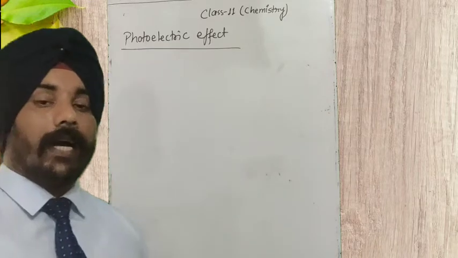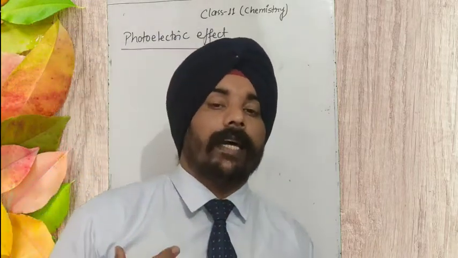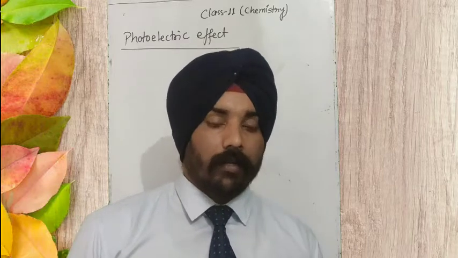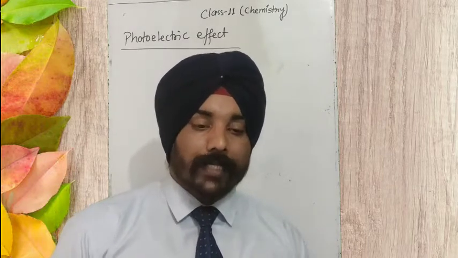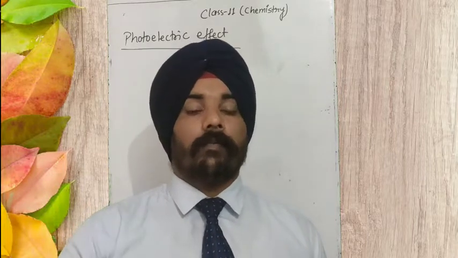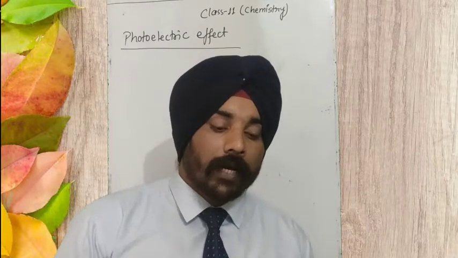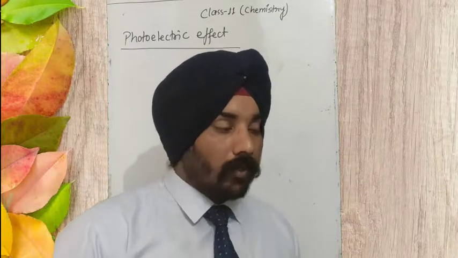So he has done a very simple experiment. He has taken a piece of metal like rubidium or potassium, and exposed that metal to light of a certain frequency or certain intensity, and seen that electrons are emitted from the surface of the metal. He called those electrons photoelectrons, and this effect of emitting electrons from the surface of a metal when it is exposed to light of some certain frequency, he called the photoelectric effect. So what is the photoelectric effect?